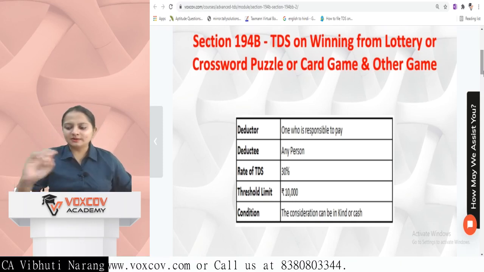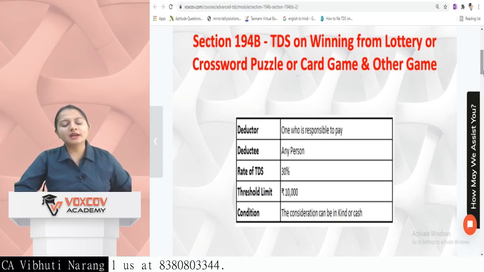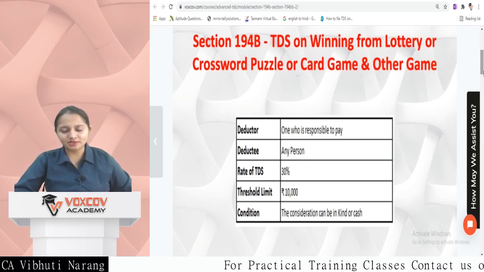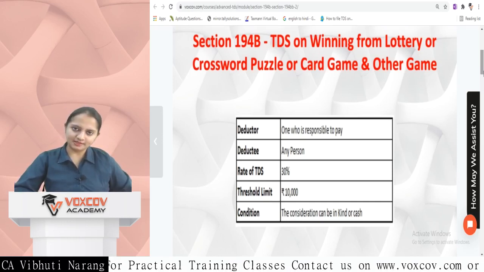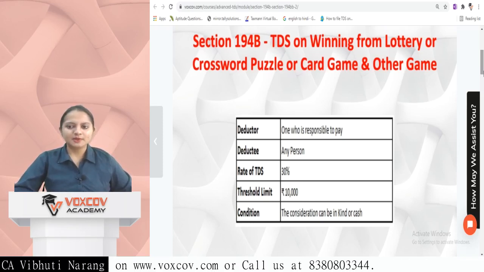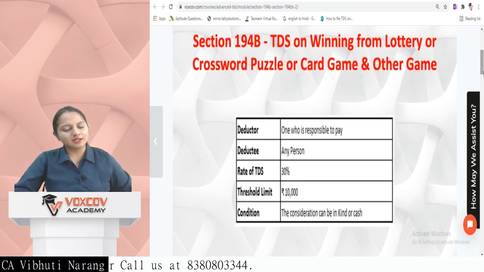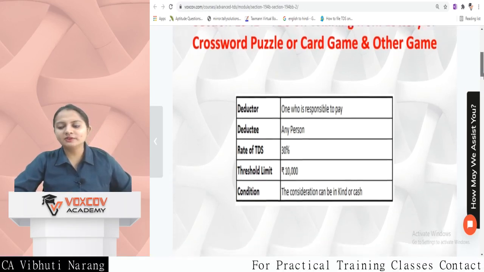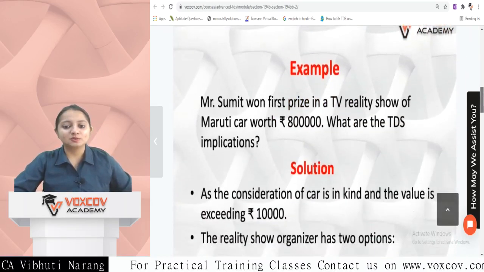So let's suppose you went for a KBC game, Kaun Banega Crorepati, and you have earned something from that game. So when you receive an amount under any game, any reality show income or any such income, from a state government or any other game you were a participant in, and you earn a certain amount of income from that game. It can be through lottery, crossword puzzle, card game or any other game. So when you have received the amount, the TDS at the rate of 30% should be deducted before giving you the cash amount, or if it is in kind, then the TDS has to be deducted.